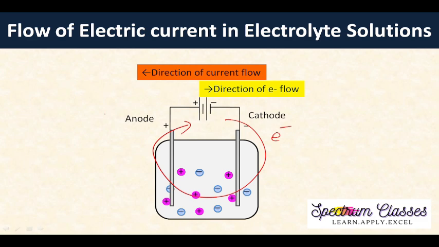So here we have these ions of electrolytes. On passing the current, these ions of the electrolyte move towards the ends opposite to their charge. You can see these negative ions move towards the positive end, and these positive cations move towards the negative end, the cathode.